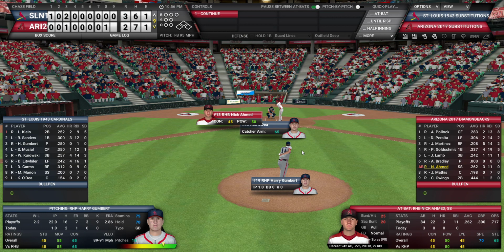Nick Ahmed is at the plate. Ken O'Dea is actually in to catch now for the Cardinals, so that is a change. And actually, that is a change in the lineup because he started the last game and now he's catching this game. So that is a change in the lineup.